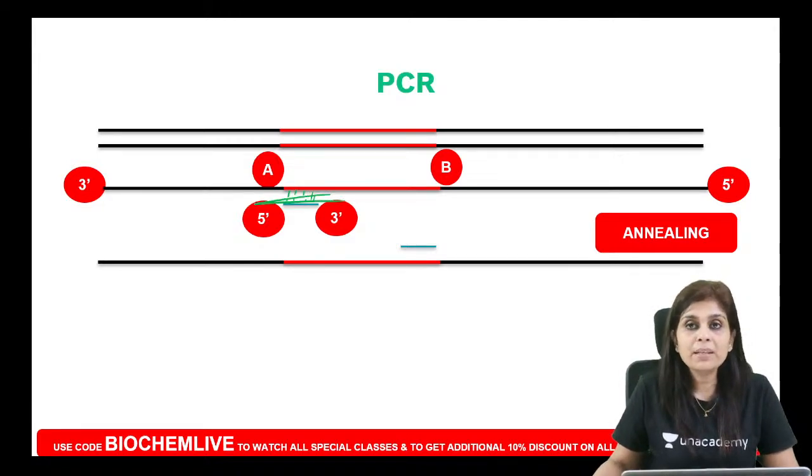It should not be high, right? If it's high, the primers will not go and form hydrogen bonds, as when they form hydrogen bonds, they will get broken. But at the same time, the annealing temperature should not be too low either. What if you set the annealing temperature at 5 degrees or 10 degrees? In that case, the primers will stop following Watson and Crick base pairing rules.